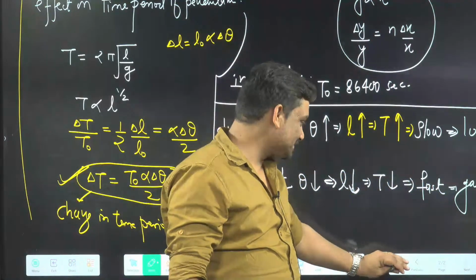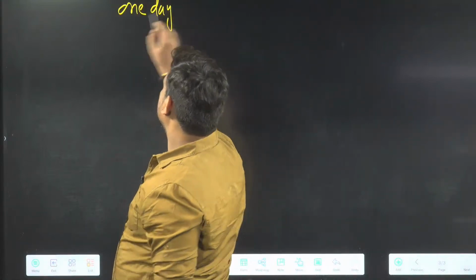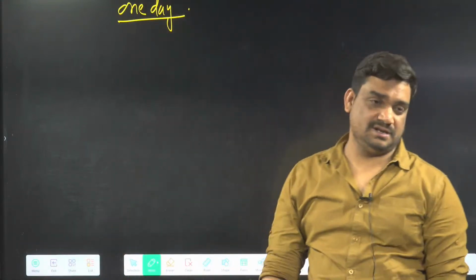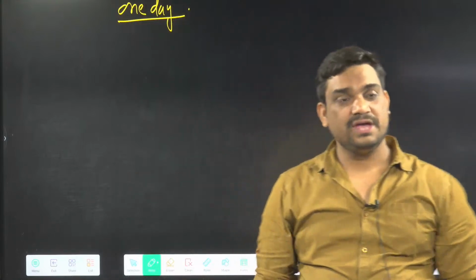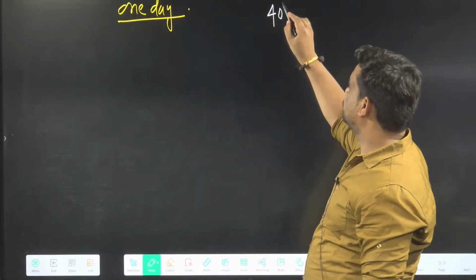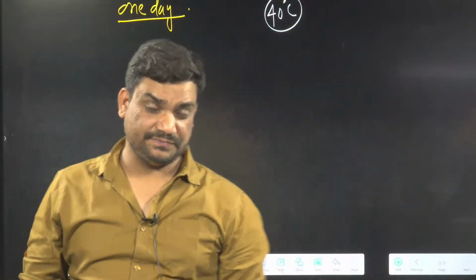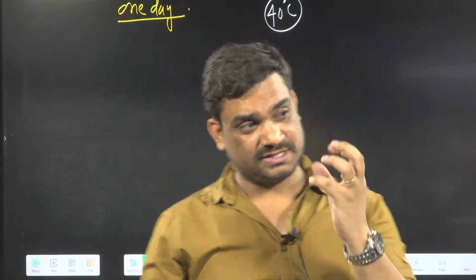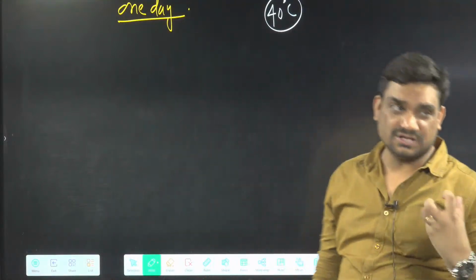So we have a question here. Find how much time a clock will gain or lose in one day, if the temperature rises by 40 degrees Celsius. If the temperature rises by 40 degrees Celsius, then how much gain or loss will be there, we have to find.